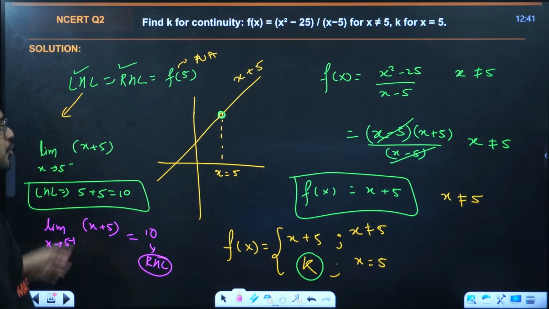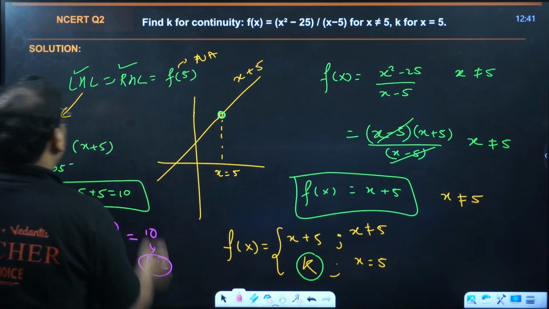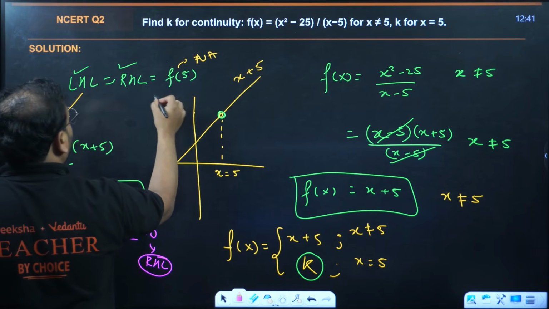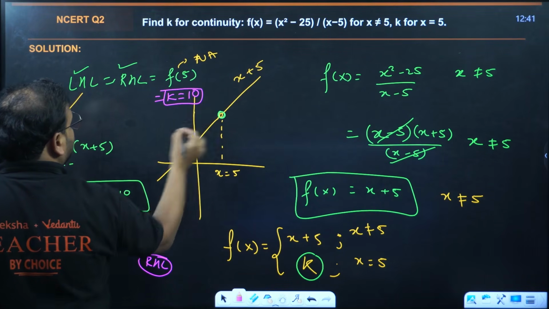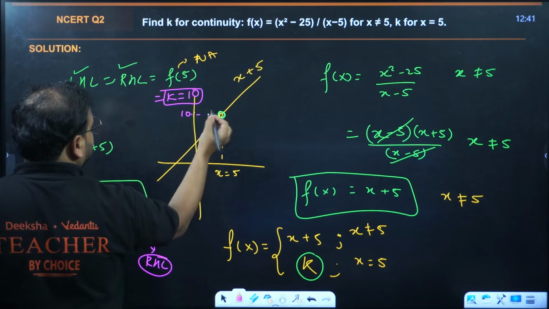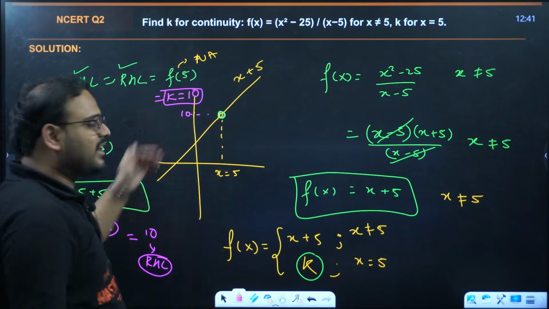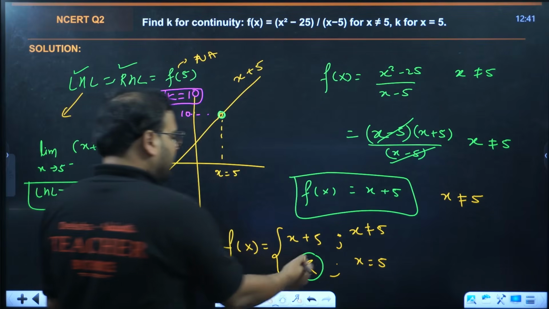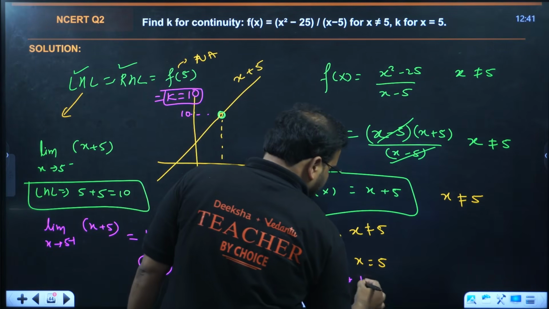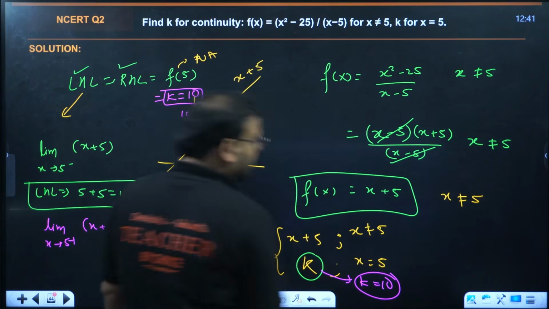So for a function to be continuous, I should have LHL equal to RHL equal to f of 5 equal to how much? K, which should be equal to what? 10. This point you see over here is 10. The function value right after also is 10 and right before also is 10, and at the value 5 it is not defined. That's why we redefine this as k equal to 10 to make it continuous.